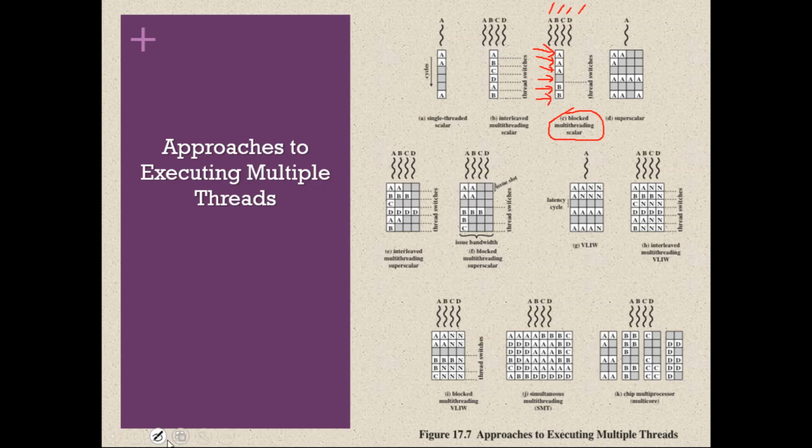As long as the thread is not entering the wait or blocked state, that thread will keep executing. So this is blocked multi-threading scalar.